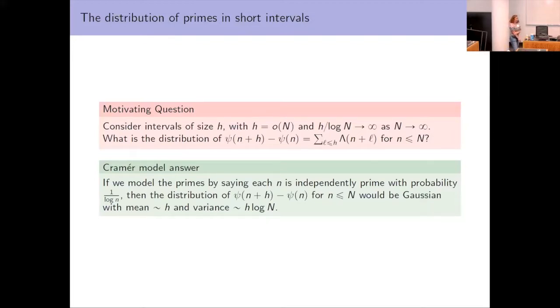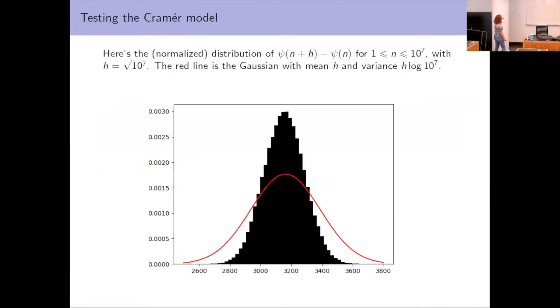And so the simplest answer to this question we can give is just a purely random model, so the Cramér model. And if we model the primes by saying that each n is independently prime with probability 1 over log n, then the distribution that we get is going to be Gaussian with mean about h and variance h log n. So we can plot this. So here's what it looks like.